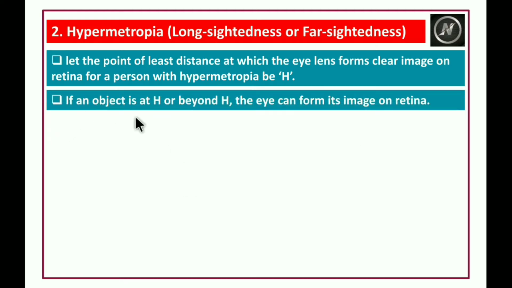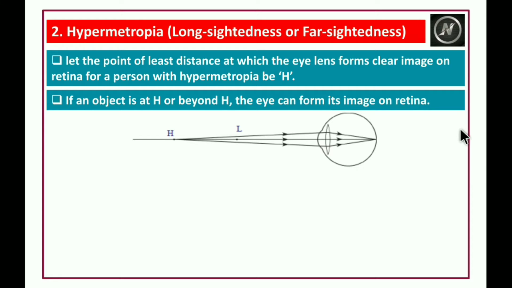If an object is at H or beyond H, the eye can form its image on the retina. But if you place the object before H, it cannot form the image on the retina; it forms the image beyond the retina.